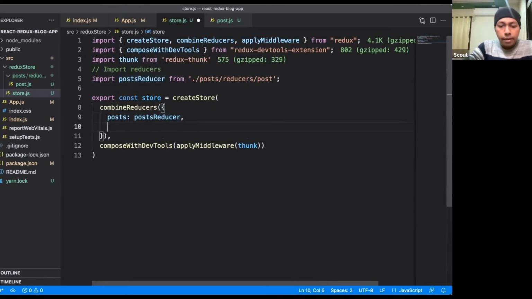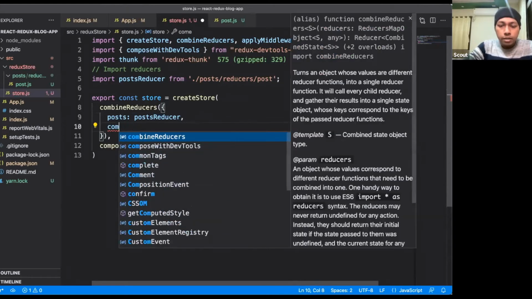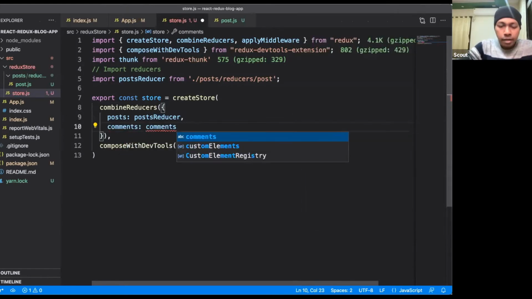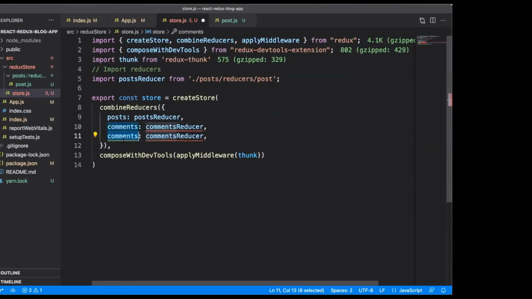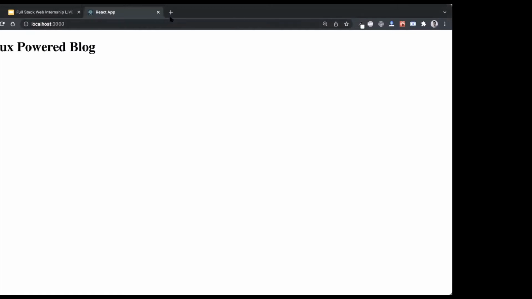Similarly, every post can have comments, so we can have the comments reducer. Similarly, the blog application can have the like count, or it can have the user account, so you can have the accounts reducer. So every entity you can think of as a reducer. And using this combineReducers method, you are adding multiple reducers and making them available to the global application store.